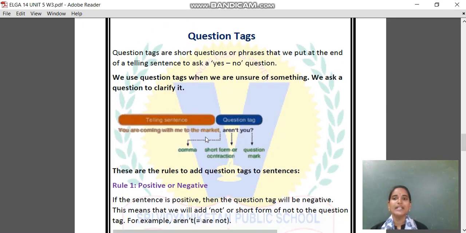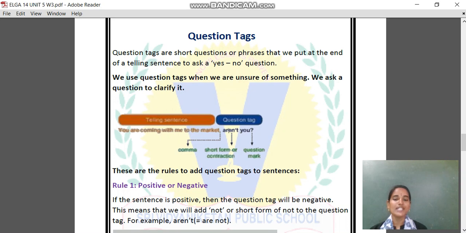So for example, here is an example for you. You are coming with me to the market, aren't you? Here in this sentence, this is a telling sentence: You are coming with me to the market. This is I am telling, and then I am asking, aren't you?